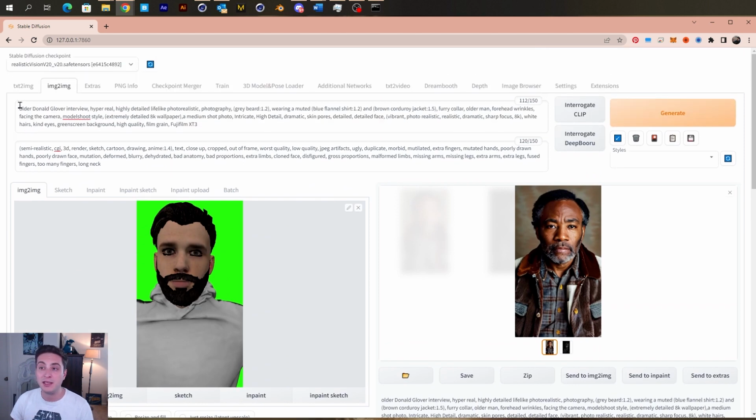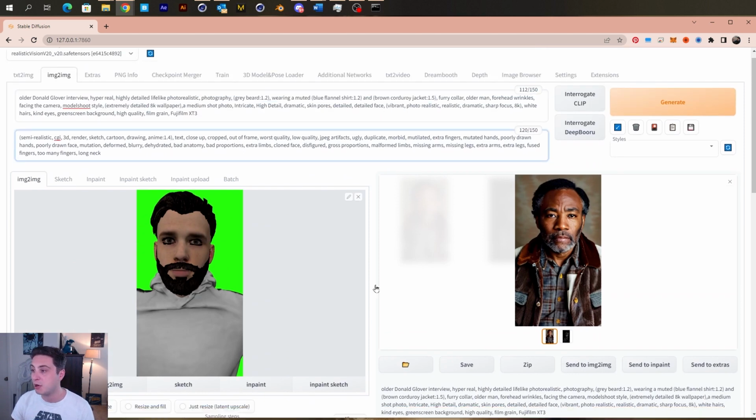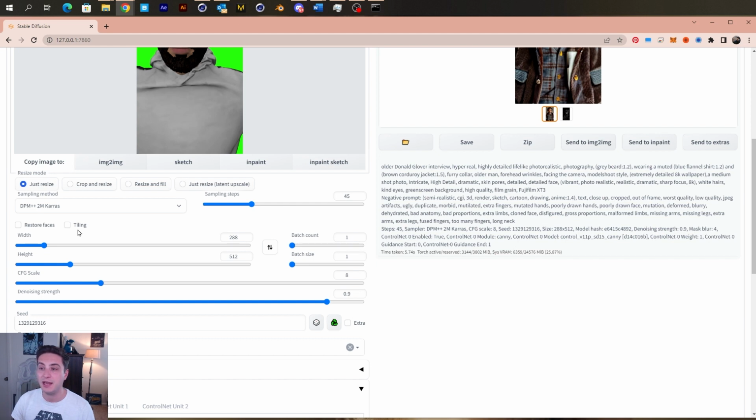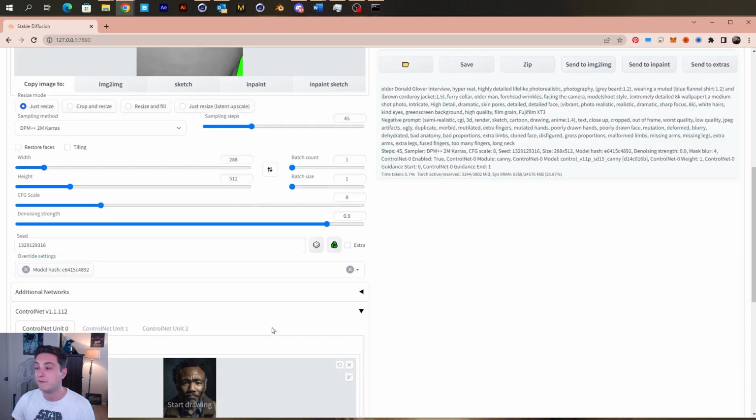But once I was happy with my prompt, my negative prompt, my steps, and my sampling method, and all of that, you can just keep messing around with these sliders, test what works for you, find a seed that works for you. Once you found the right seed, make sure to lock it in here.